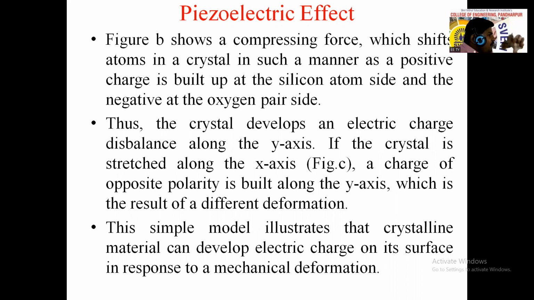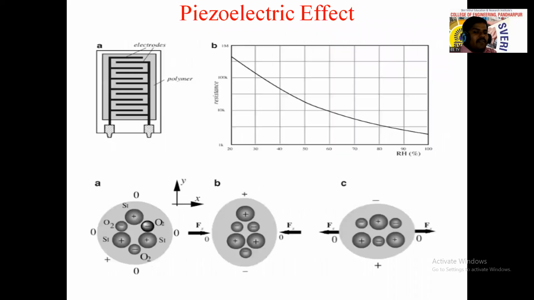If we are applying the force, that means we are compressing that crystalline material. आपण काय करतोय, force apply करतोय म्हणजे compress करतोय, right? We are applying force on both sides along the x-axis. At that situation, positive charge will be built up at the silicon side. Silicon side ला काय होते, positive charge build up होईल, and on the oxygen side, O2 side, there is a negative charge, it will be built up.